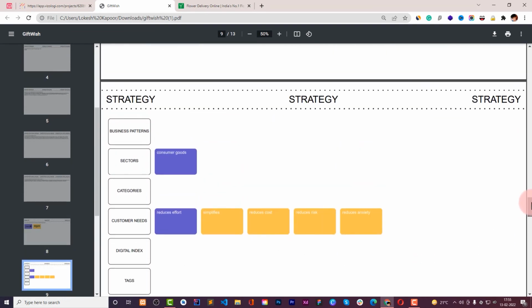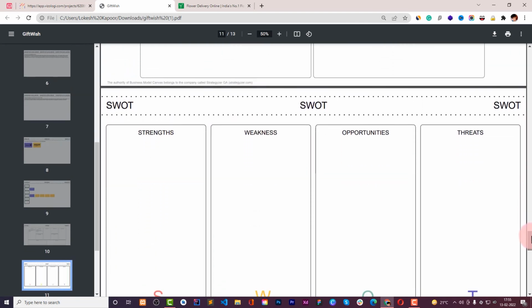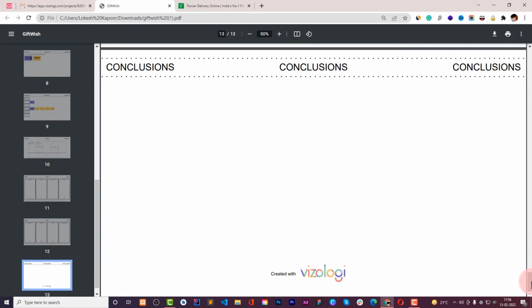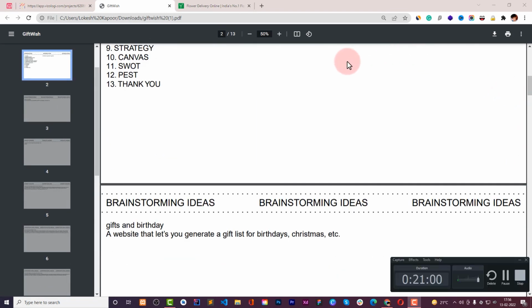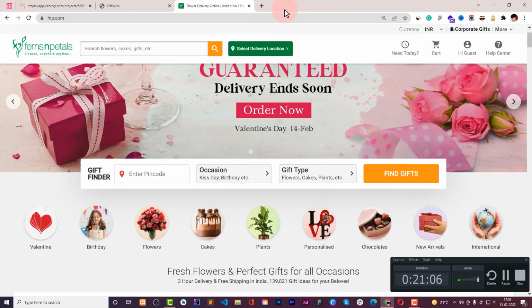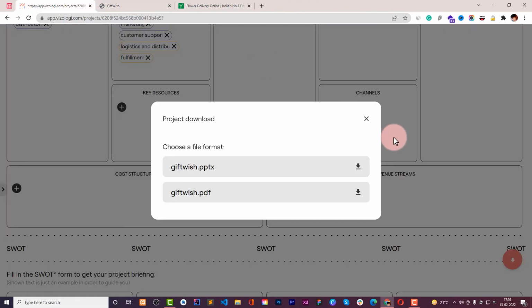So you can see the strategy pretty well. The canvas is here. We don't have SWOT analysis and PEST because we did not save it, right? So this is how you can use Vizologi for complete business strategy purposes. And I hope you enjoyed this video. And the tool is very lucrative, and it is a problem solving tool actually.